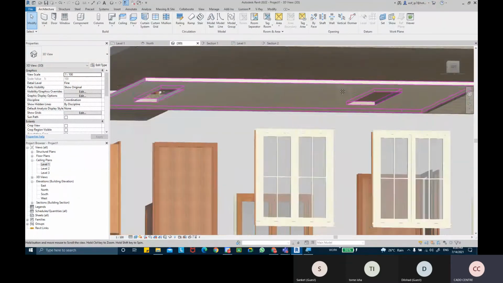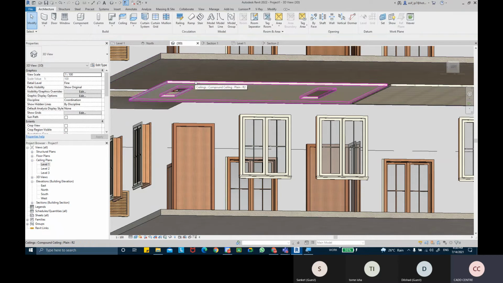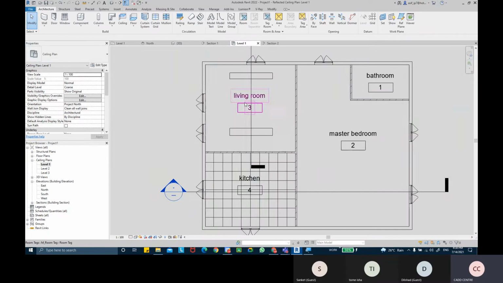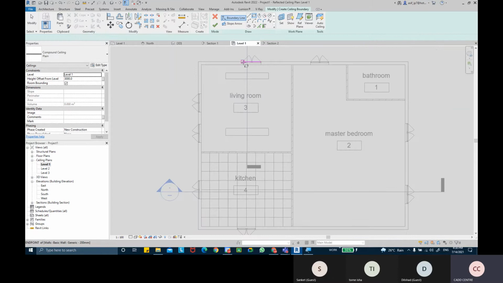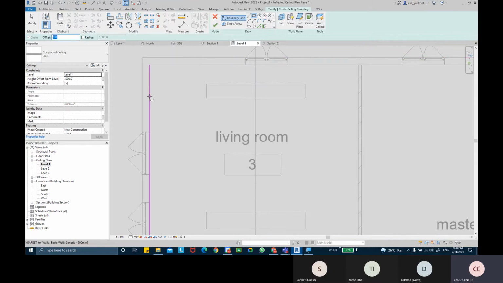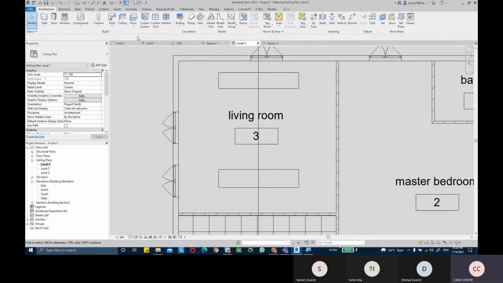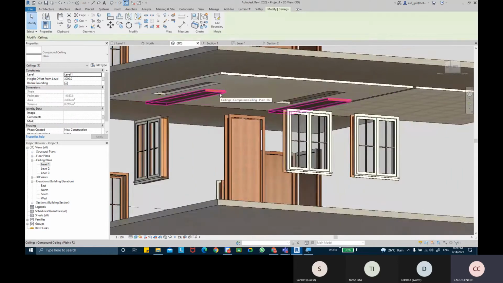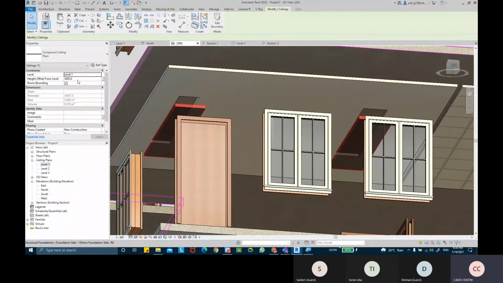Okay, so you can cut that ceiling, and after you cut that ceiling, you can create another drop basically below that cut ceiling. So you can come back in that ceiling level. You can again draw a ceiling, sketch it. I'm going to give a little bit of offset. Let's say I give an offset of 100 mm. 100 mm. Same over here as well. 100 mm. Finish it off. And if you look in your 3D view, you can see that this one is dropped. You can adjust these heights.